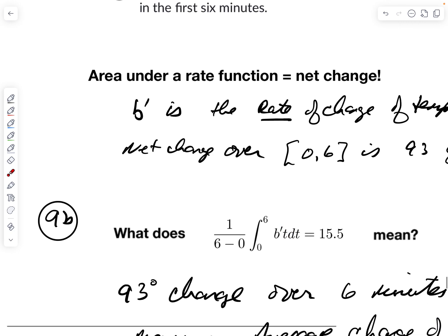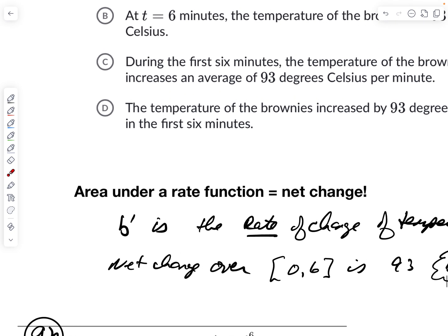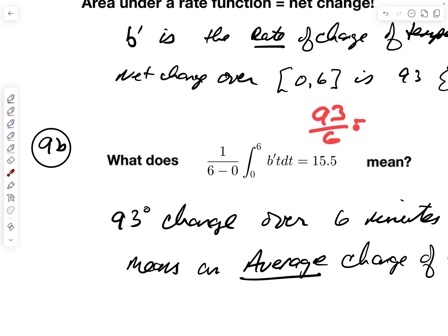Well, again, what did this mean? This was the area under the rate function. And without this, remember it equaled 93? So that meant that the temperature of the brownies changed by 93 degrees in 6 minutes. Well, what does it mean to put this in front? Well, I'm dividing this by 6. Well, if the temperature changed 93 degrees, and it took 6 minutes to do it, dividing 93 by 6 gives you 15 and a half.